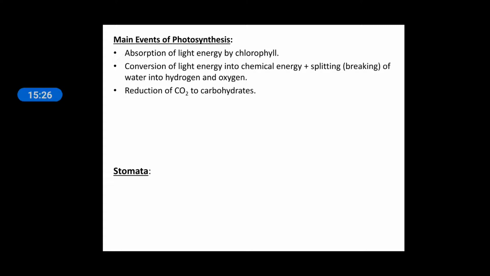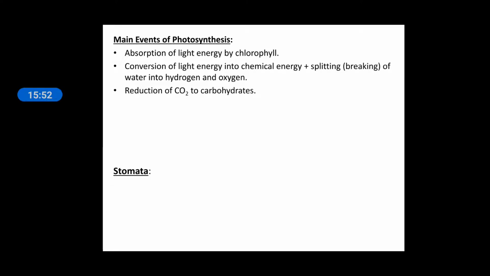In the higher classes you will learn the events of photosynthesis in much more detail. The first two events, absorption of light and conversion of light into chemical energy, along with water splitting, come under light reaction.